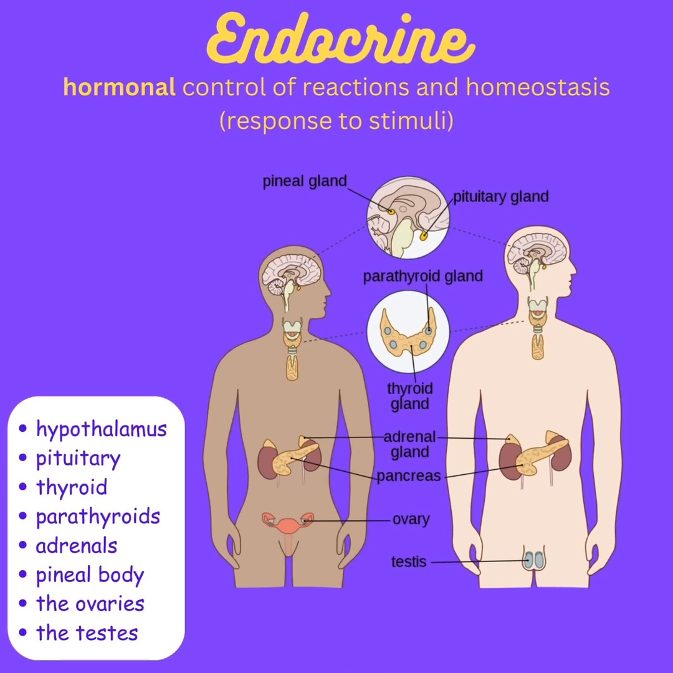The endocrine system is made up of the hypothalamus, pituitary, thyroid, parathyroids, adrenals, pineal body, ovaries, and testes.